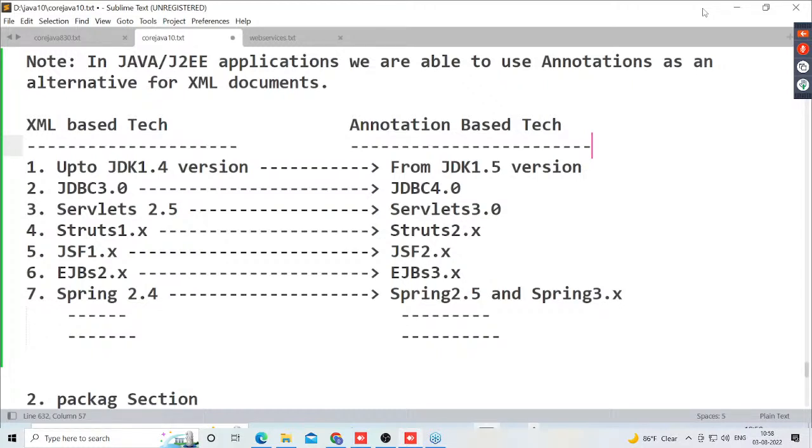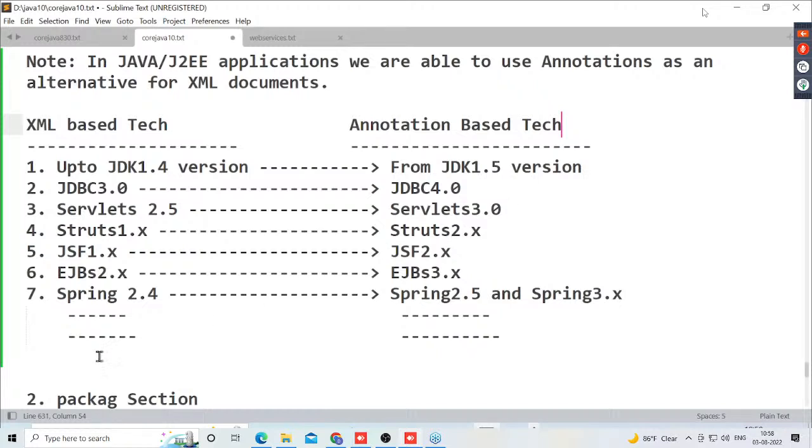All of you are getting clarity? What is my conclusion here? All the older versions are using XML documents, and all the newer versions are using annotations. Simple conclusion. All the older technologies are using XML. All the newer technologies are using annotations. Clear or not?